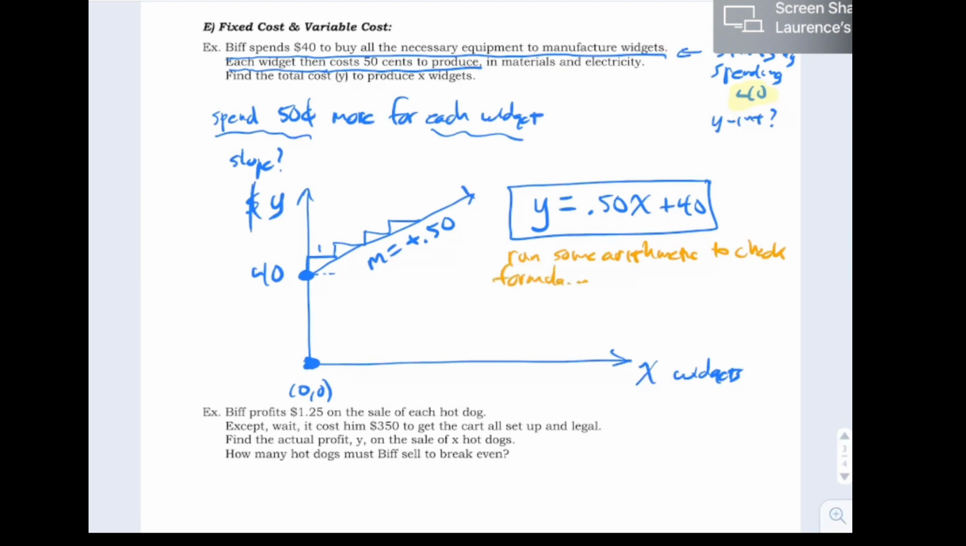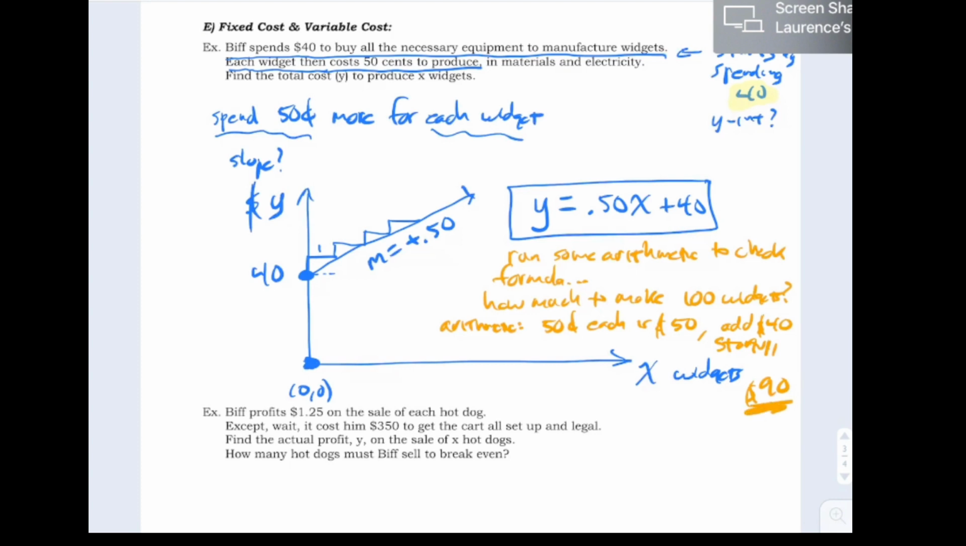How much would it be to make, and you can just make up a number, 100 widgets. Do it by arithmetic. Well, 50 cents times 100 widgets would be 50 bucks. And then add the 40 for the startup, and it's 90. So doing the arithmetic, it's 90 bucks to make 100 widgets.